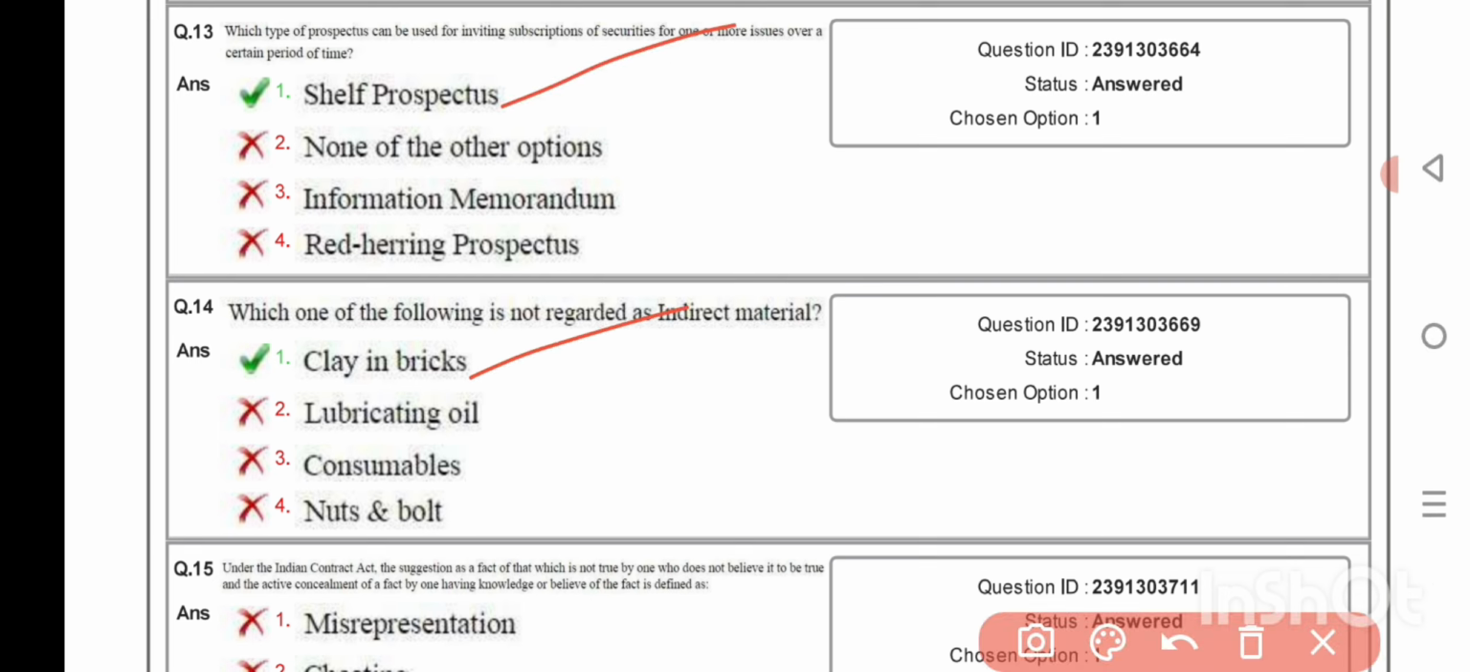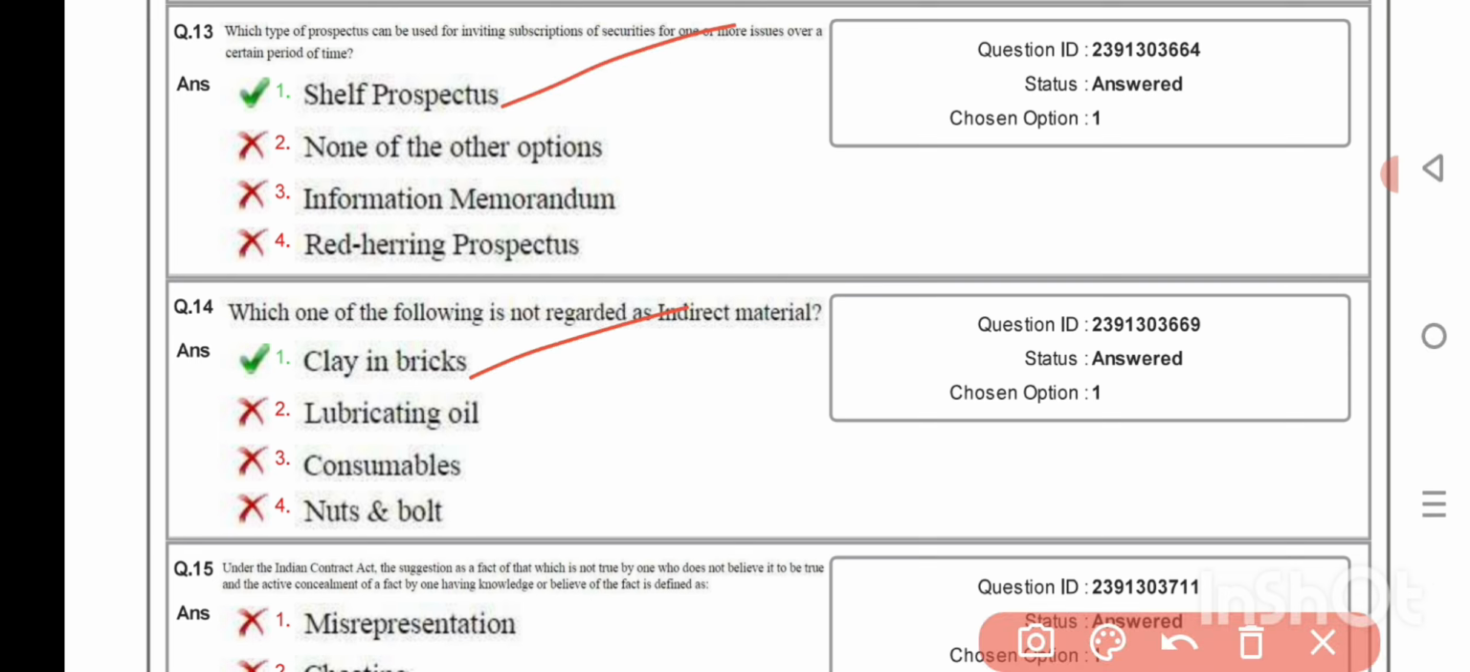Under the Companies Act 2013, the paid-up capital for a small company is not more than 50 lakh. ABC analysis is mainly used for inventory management.